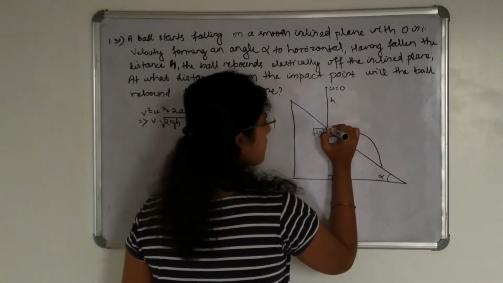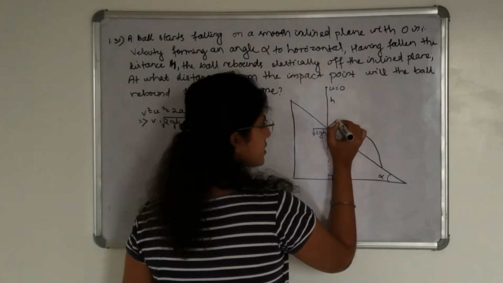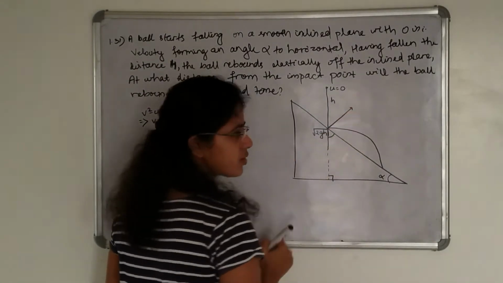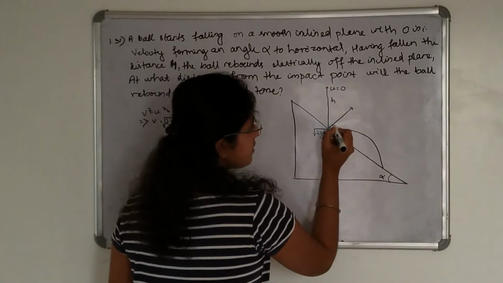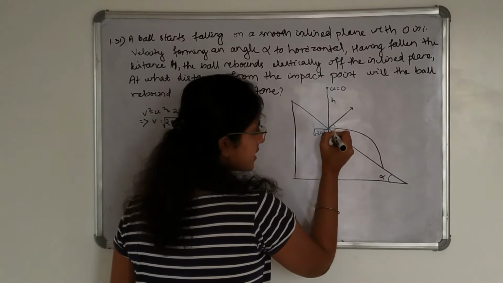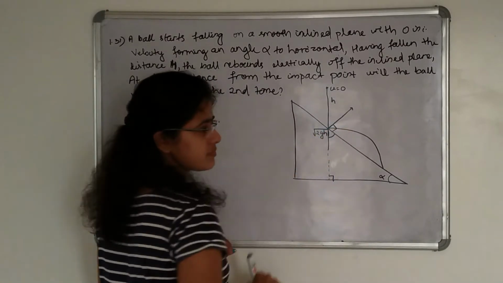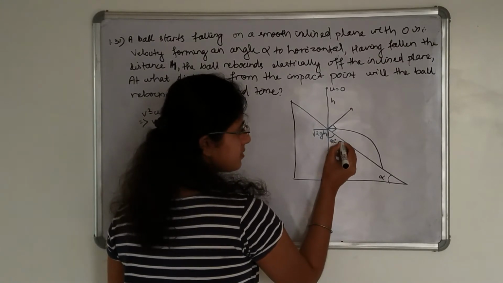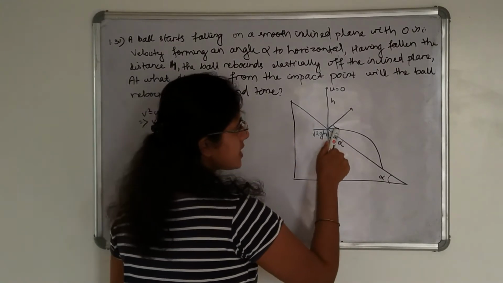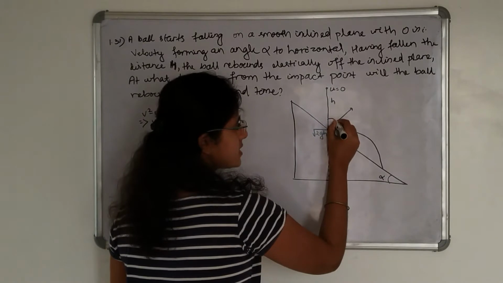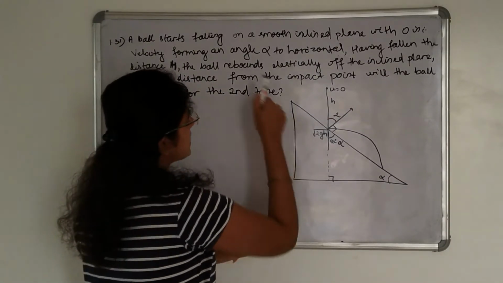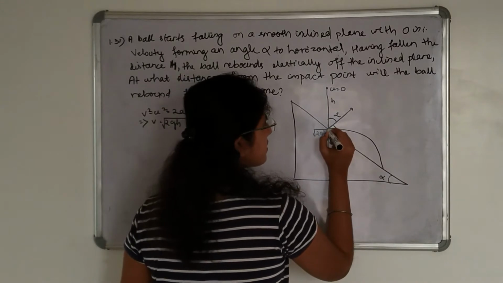If we draw a perpendicular to this inclined plane, this angle is 90 degree. So this is 90 degree minus alpha, this angle is 90 degree, so how much is this angle? Alpha.